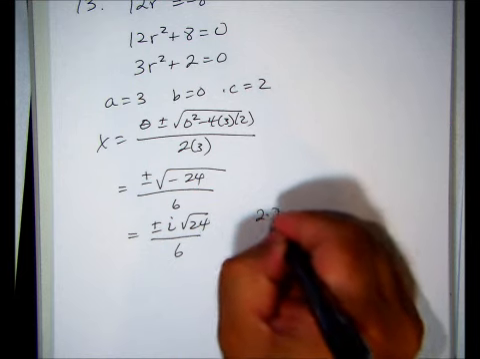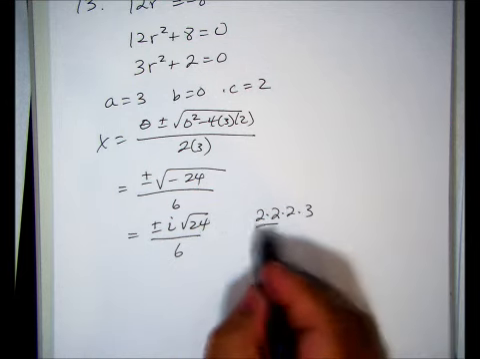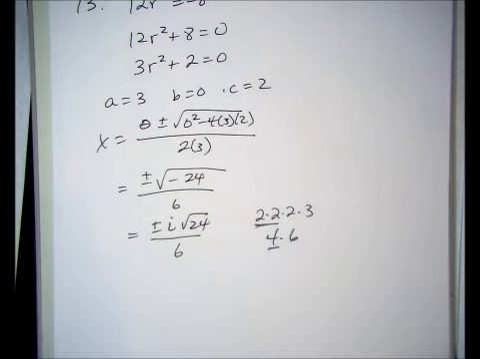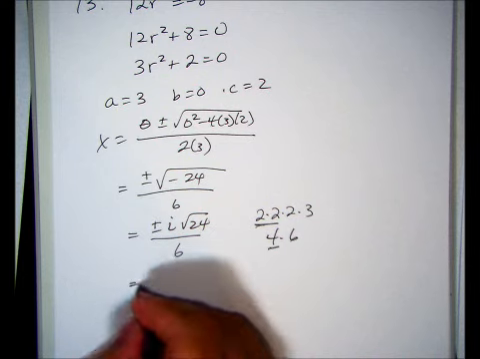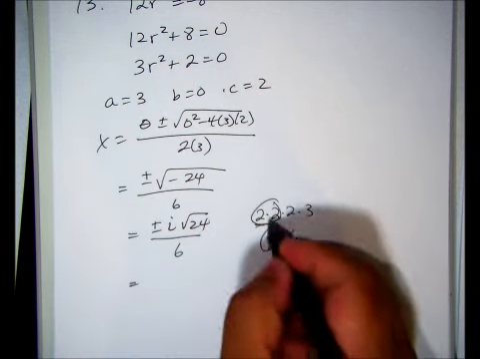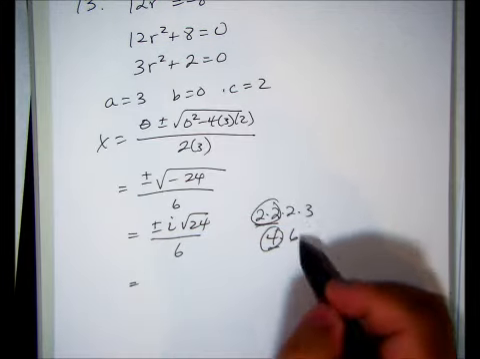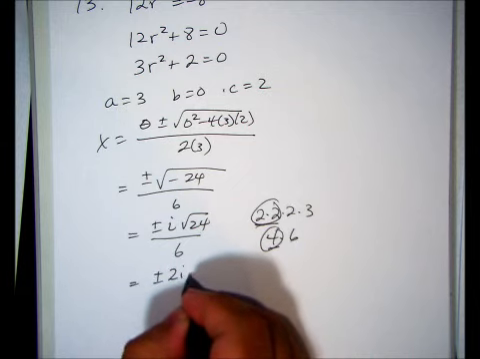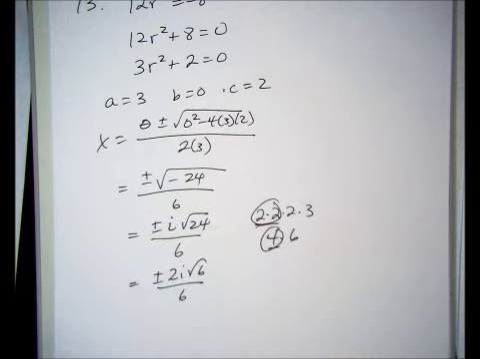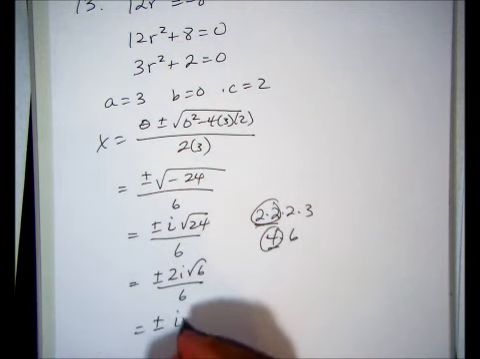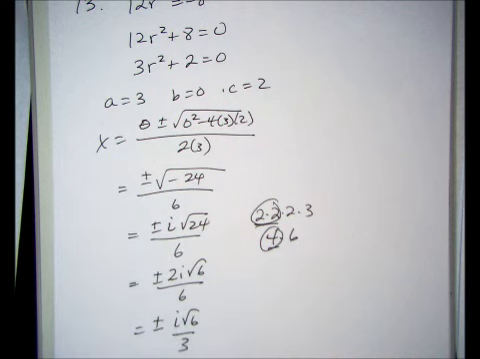24 is 2 times 2 times 2 times 3. So there's a pair of 2's that can come out. Or if you think of it as 4 times 6, and 4 is a perfect square, so you can take that out. So in either case, a 2 comes out and a 6 remains. So you get plus or minus 2i root 6 over 6. Alright, here the 2 and the 6 reduce, giving me plus or minus i root 6 over 3. And that's my final answer. Alright. That's it. That's number 13, and that's the end of the video.